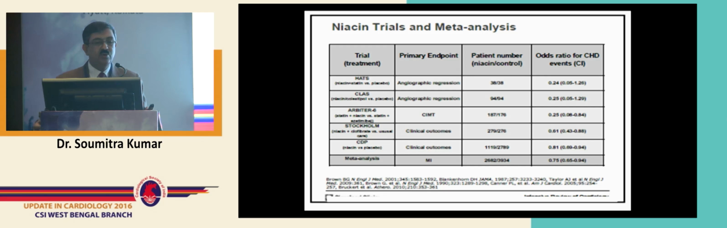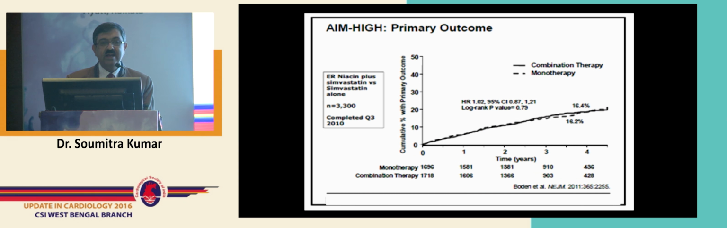Now this is the sum total of the niacin trials. I will only go to the meta-analysis. It does show, before the AIM-HIGH and the HPS2-THRIVE, which I am going to show, it was going in favor of niacin. You can see here that overall there was a 25% relative risk reduction with niacin for the odds ratio for coronary heart disease. But then came the blow.